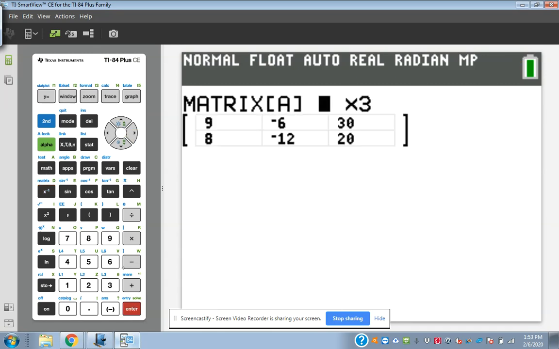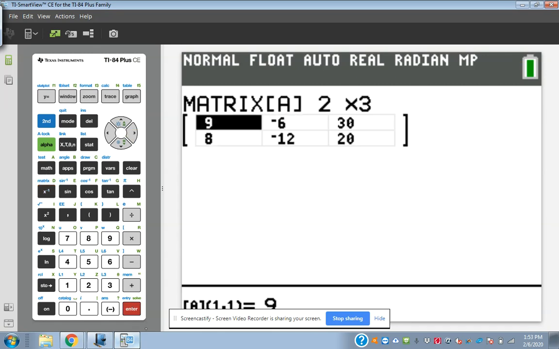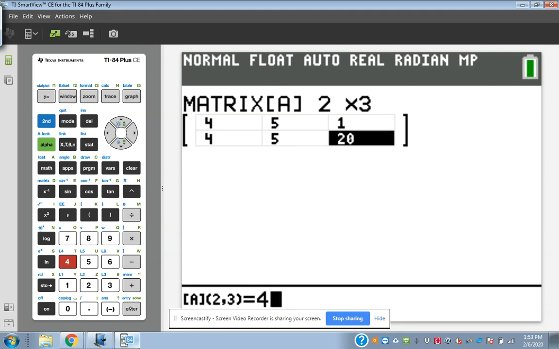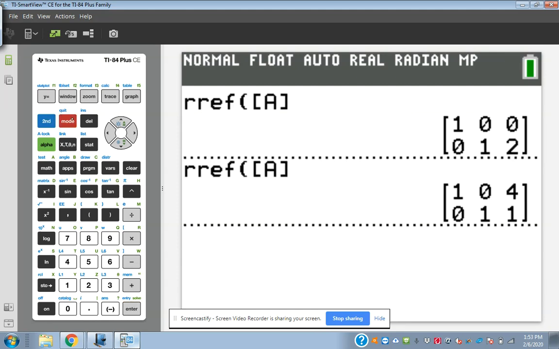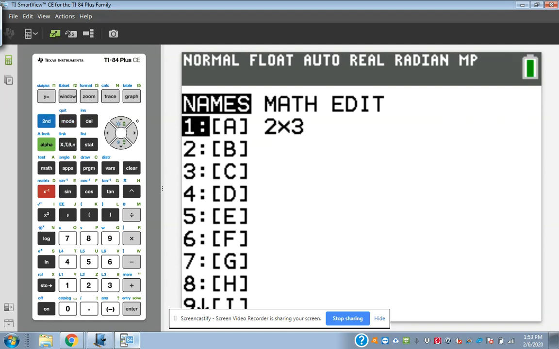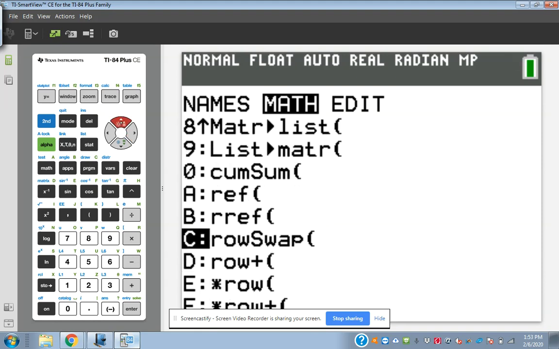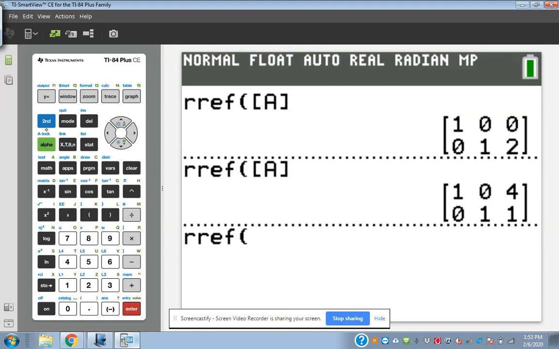Go to edit. And I'm just using matrix A again. 4, 5, 1, 4, 5, 4. You guys can get that put in. And then we're going to run that RREF on matrix A. That's where I put it.